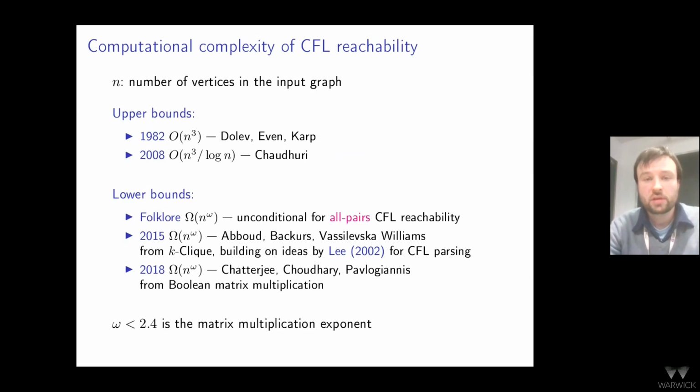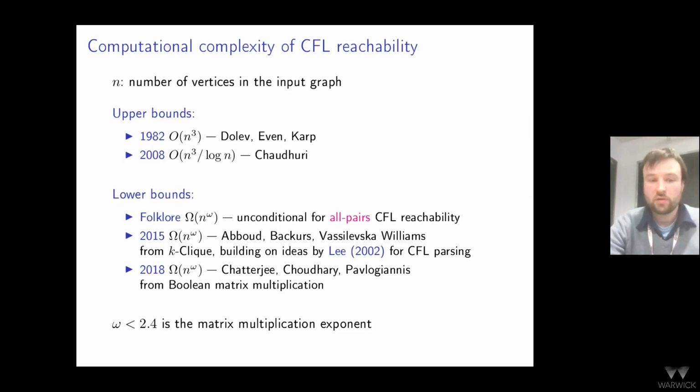So as input, it has a directed graph with labels, and let n be the number of vertices in this graph. This problem is known to be solvable in polynomial time, and in particular in cubic time. The best known algorithm so far is by Chaudhuri, presented at POPL 14 years ago, which has running time n cubed over log n.